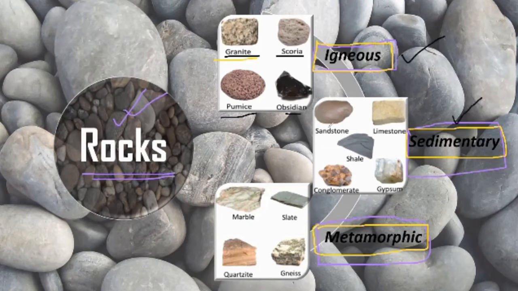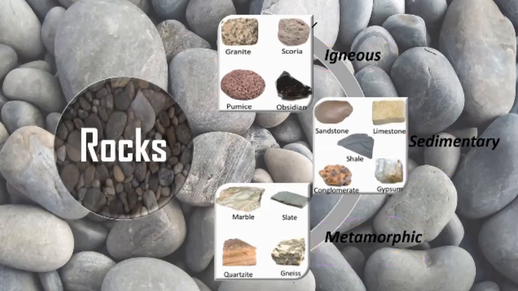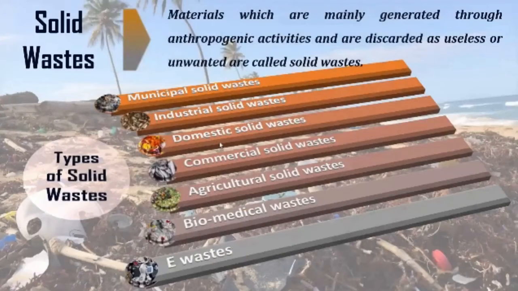Next we have sedimentary rocks. The best examples are sandstone and limestone. After that there is shale, then conglomerate and gypsum. Gypsum is also very popular and it is a sedimentary rock. Now for metamorphic rocks, the most common are marble, quartzite, gneiss and slate. All these are used for flooring materials and are present in plenty in the environment. So next, after the rocks, let us go to the next slide.